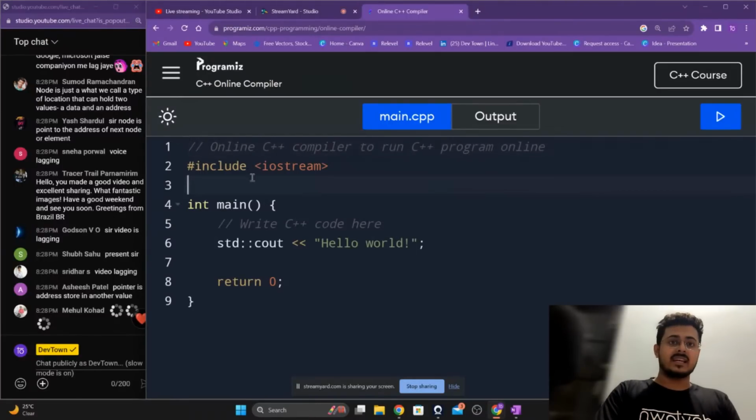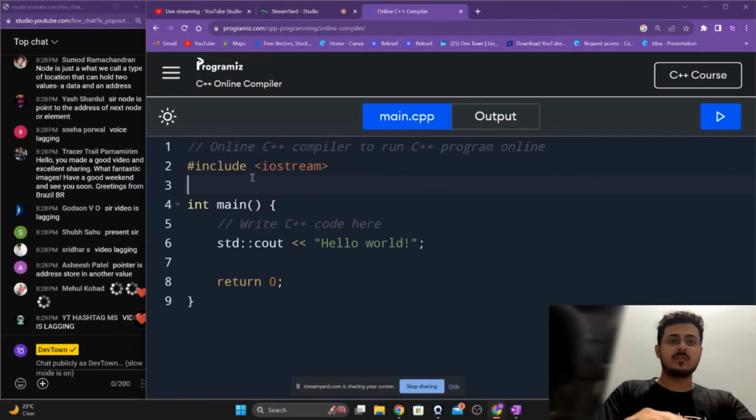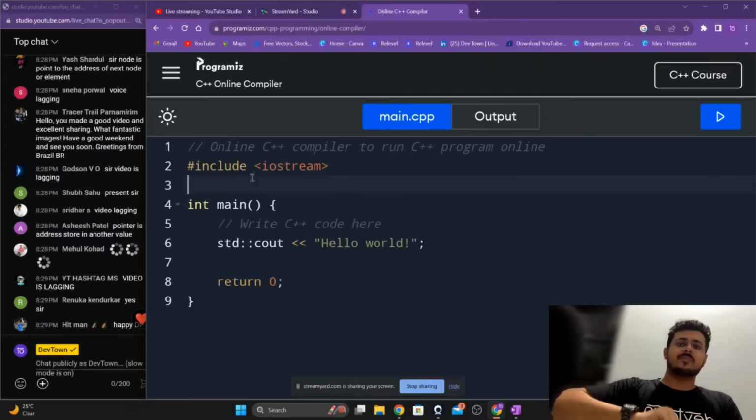Okay, let us try to do that. The first thing, guys: instead of using include iostream, what are we going to use? Instead of using iostream, guys, what are we going to use?